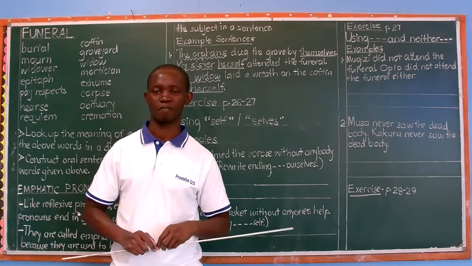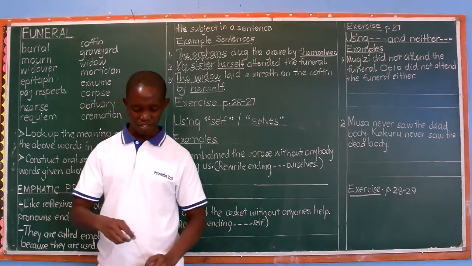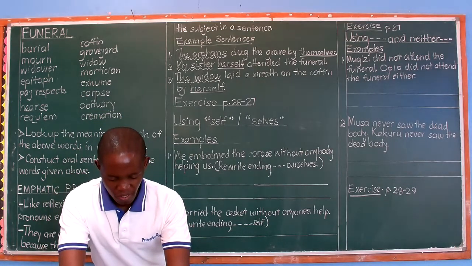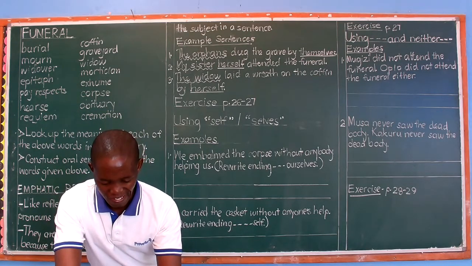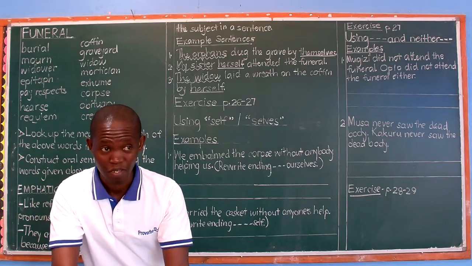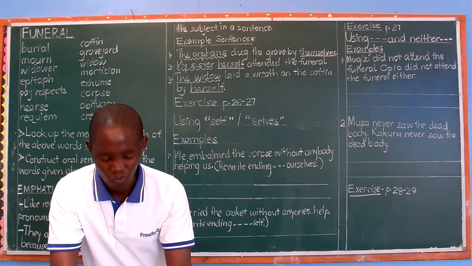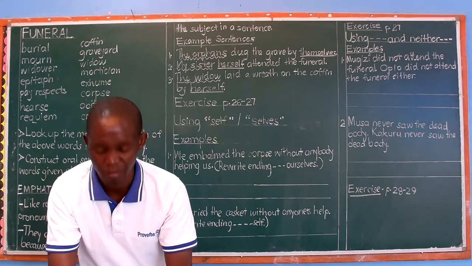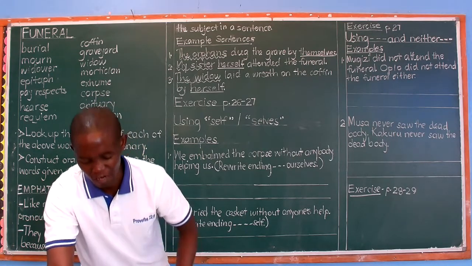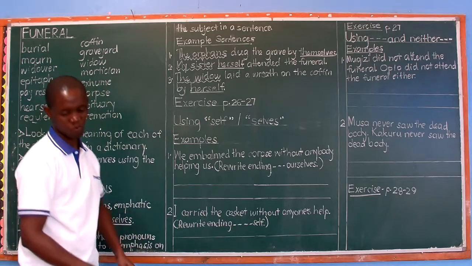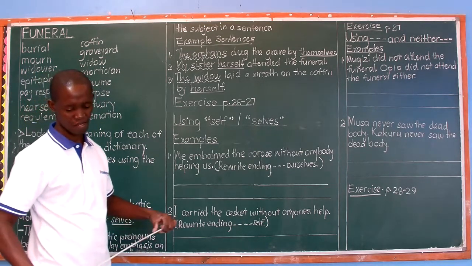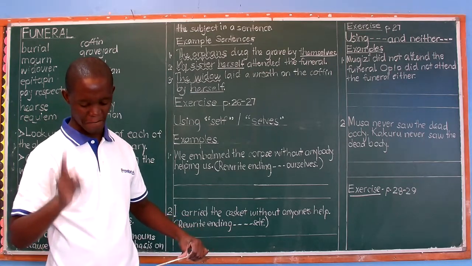Let's add by to clearly show that emphasis. Number 2, I carried the casket without any help. If I carried the casket without any help, it means I carried the casket by myself. Let's add by to make that emphasis very clear. I carried the casket by myself.